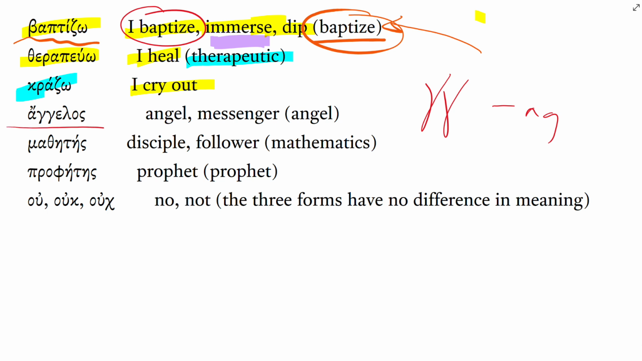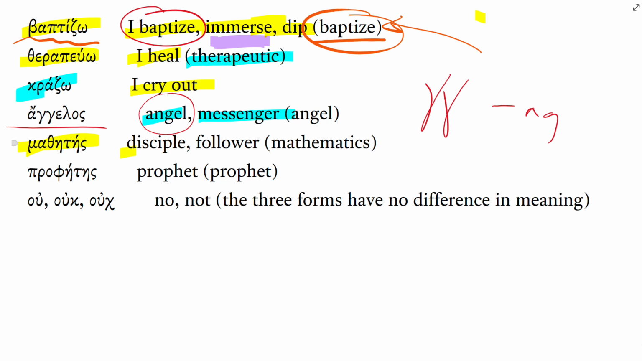So this is angelos. Angelos, obviously this is where we get our English word angel. Angelos can also just be a human messenger. It depends on the context. All words have a range of meaning. And context is so important to determine the specific meaning that the author intended.